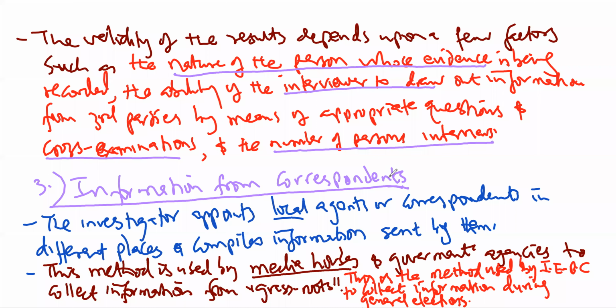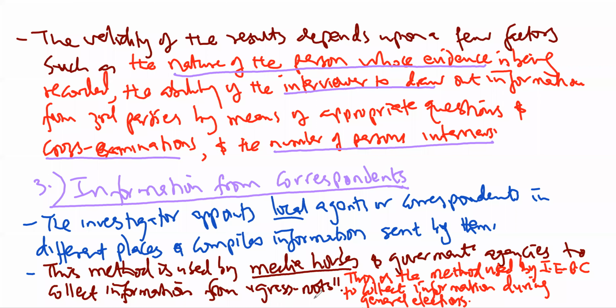These are residents of a certain area who are appointed to collect information in those areas on behalf of the investigator. This method is used by media houses to collect information from different parts of the country, for instance, different counties. It's also the same method that is used by government to collect information from the grassroots.